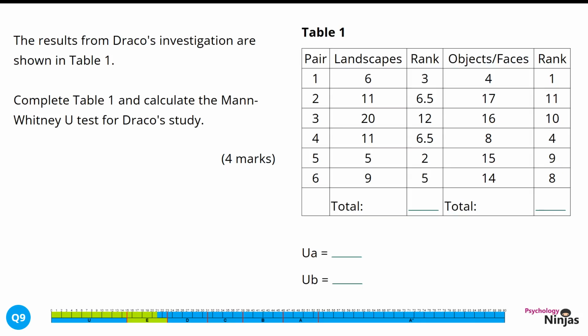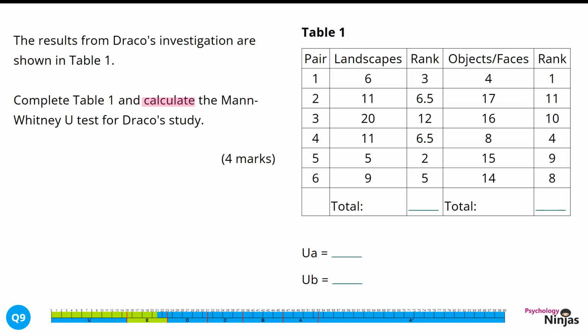The results from Draco's investigation are shown in Table 1. Complete Table 1 and calculate the Mann-Whitney U-test for Draco's study, 4 marks. Here we have the command word calculate. This is looking for us to complete this table and give an observed or calculated value for this particular test. We're looking at a Mann-Whitney U-test here, and so that's going to have a specific procedure.